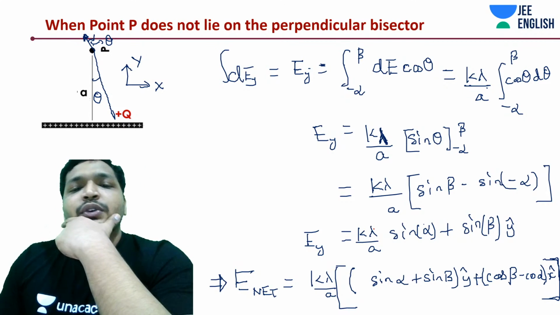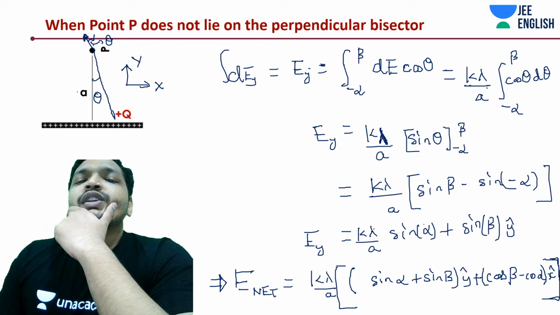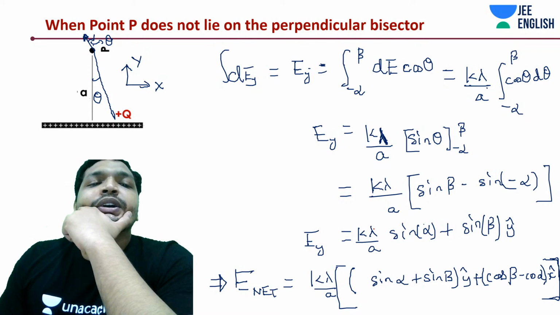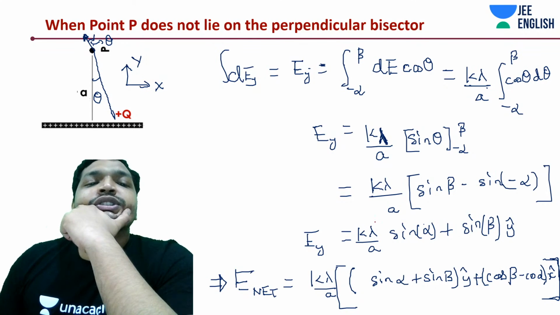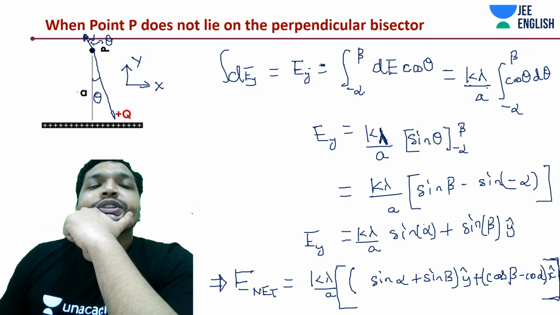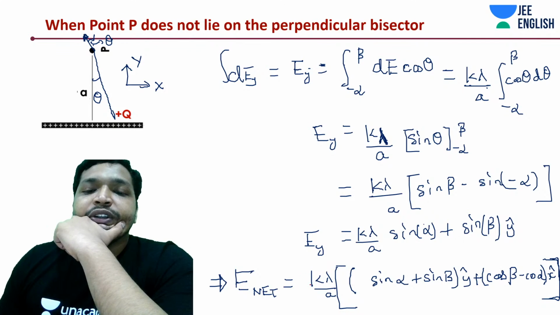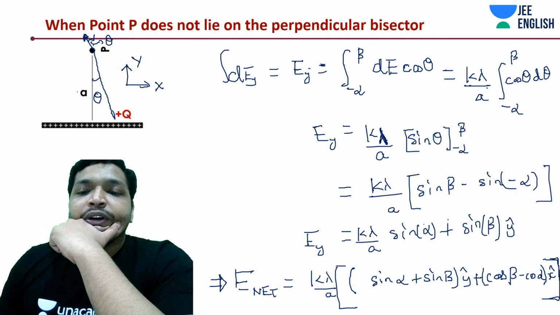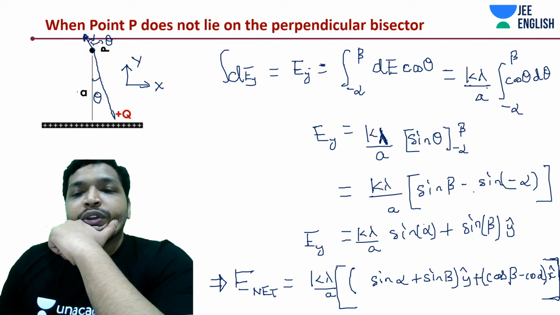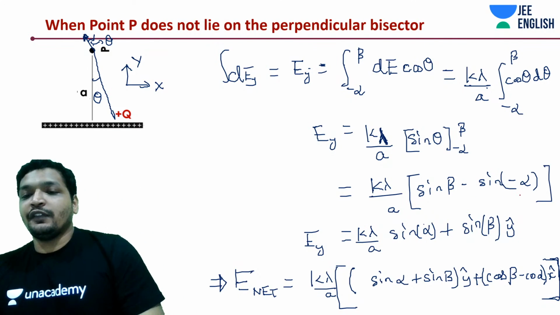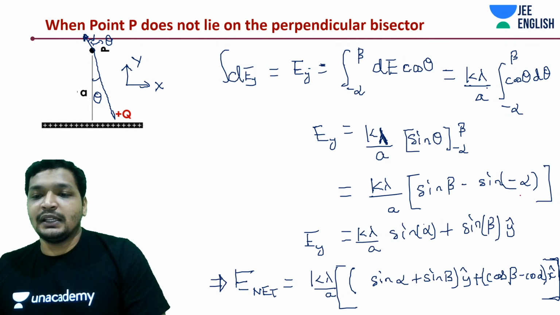X wouldn't exist though, right? We did this out. We have to just substitute the value of alpha. We are not going to put it as minus alpha.